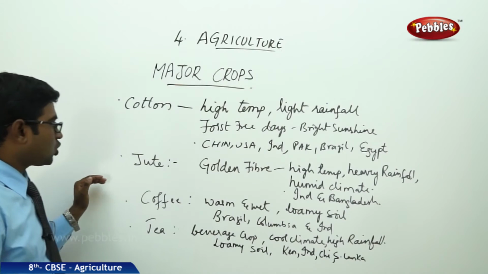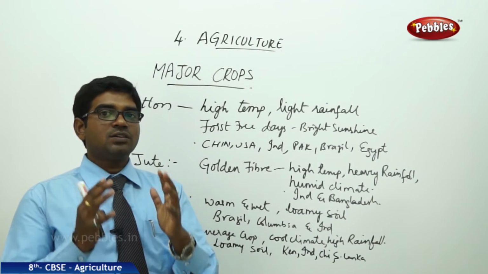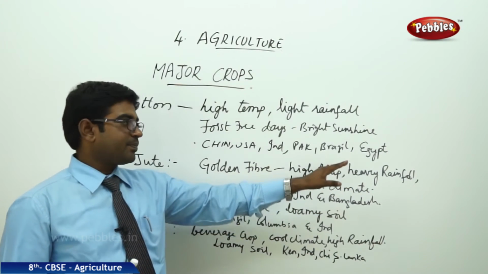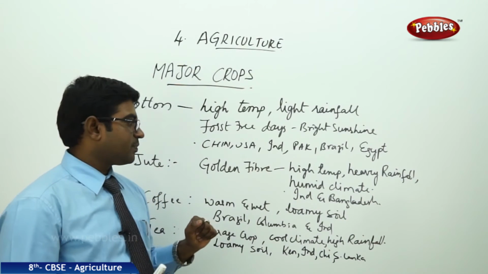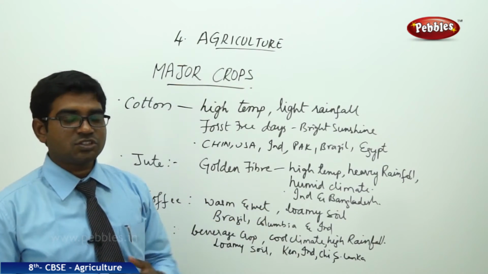Moving to the next crop, jute. Jute is also known as the golden fiber. It requires high temperature, heavy rainfall and humid climatic conditions, and it is grown in the countries of India and Bangladesh.